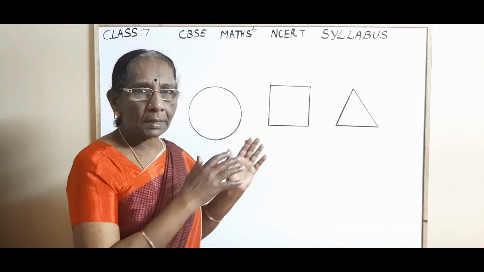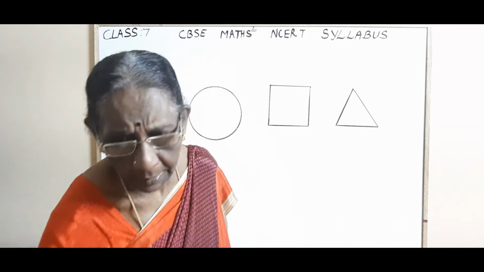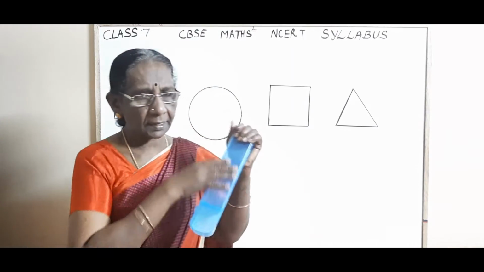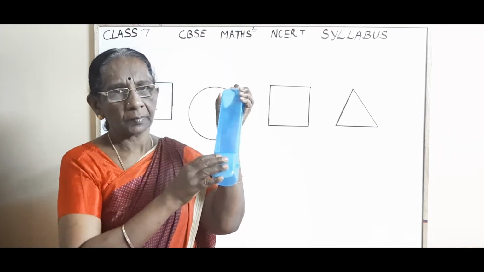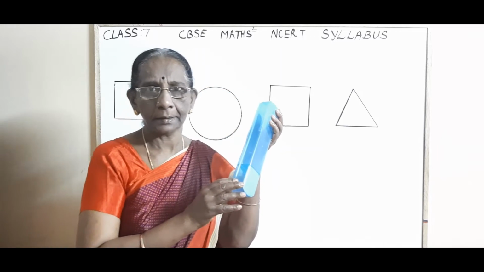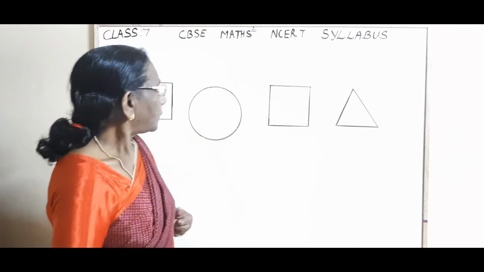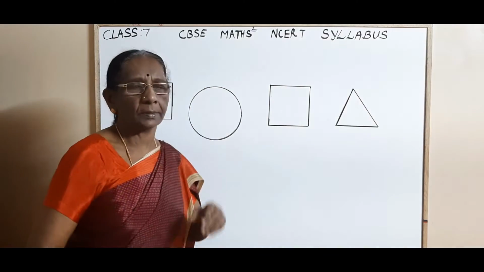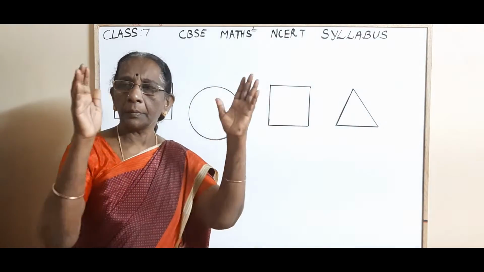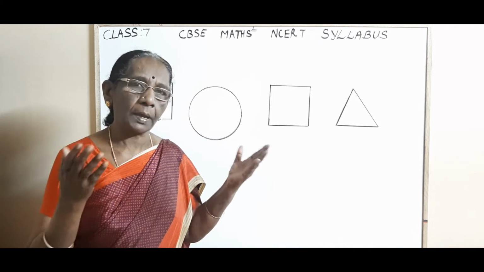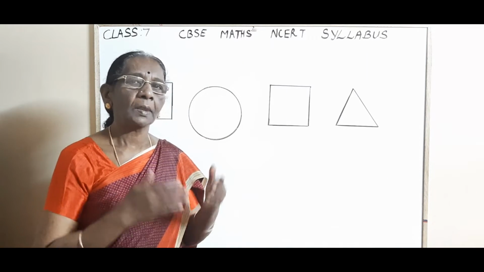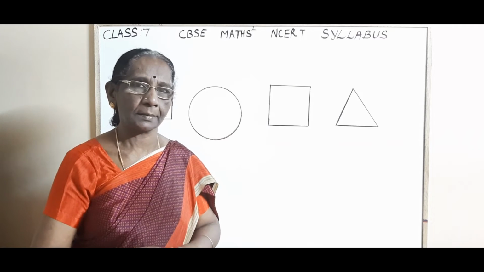And these shapes can be the faces of an object. For constructing these shapes in a building or wherever you want, you need some measures.